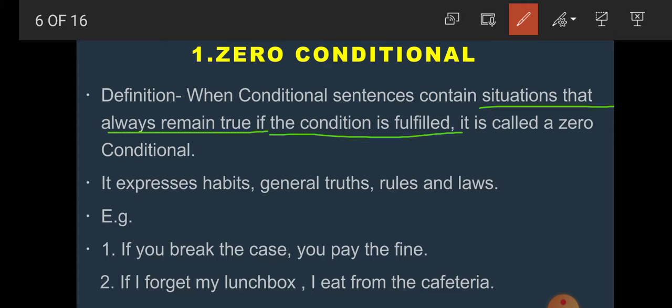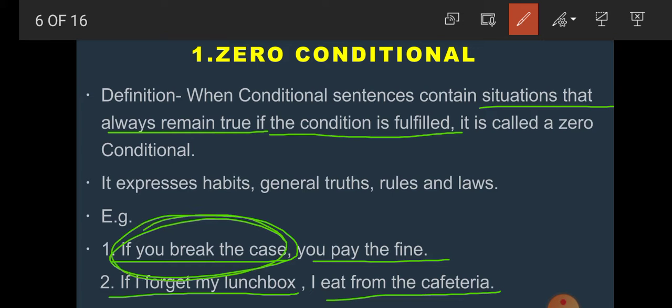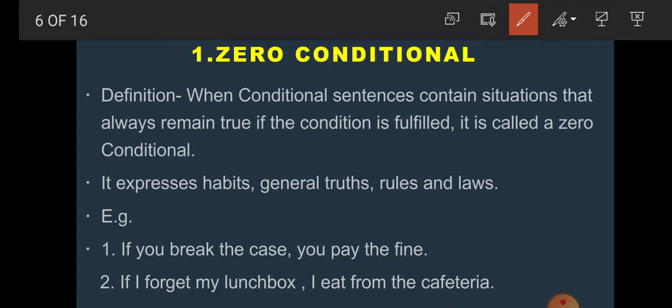Zero conditionals, where the situations always remain true if the condition is fulfilled. If the condition is fulfilled, the situation always remains true. For example, if you break the case, you have to pay the fine. If you forget your lunch box, you have to eat from the cafeteria. So this is the condition, students. The if clause is the conditional part. If you break the case, if it is fulfilled, then the situation will remain true. You pay the fine. So this is known as zero conditionals.